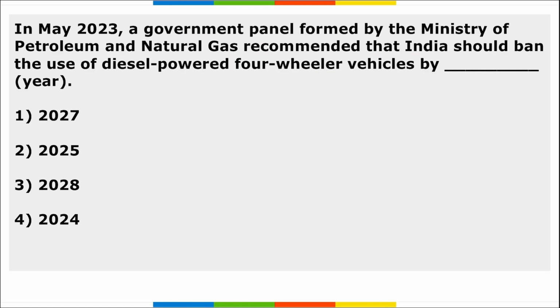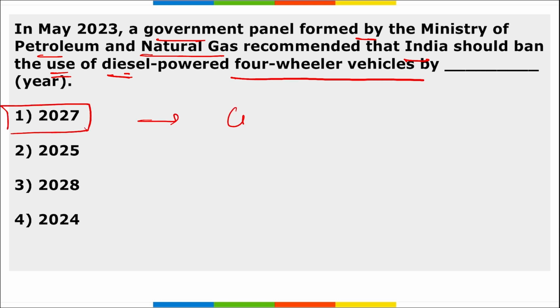Next, a government panel formed by the Ministry of Petroleum and Natural Gas recommended that India should ban the use of diesel powered four-wheeler vehicles by 2027, and this was for cities which have a population greater than 10 lakh.